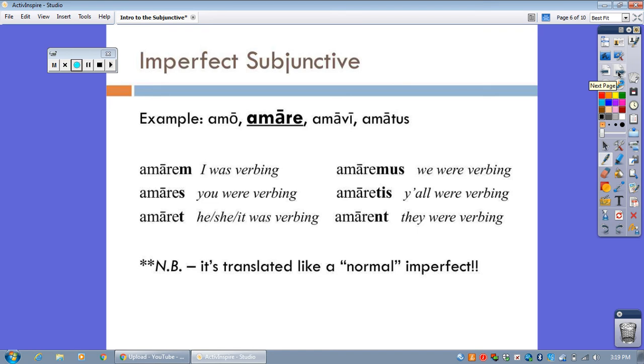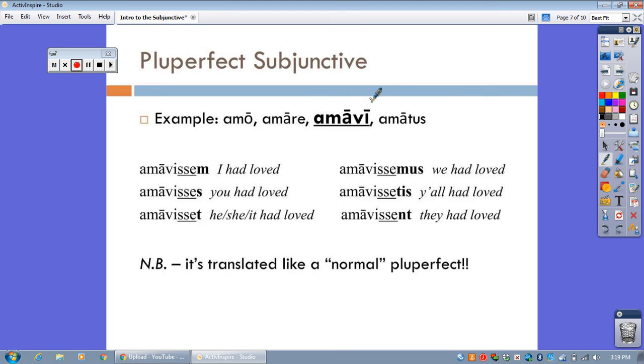Now let's take a look at the pluperfect subjunctive. This time we're going to take the third part of the verb, amavi. We're going to add in 3 mysterious letters, s, s, e, and then we add those same endings after that: m, s, t, mus, tis, or nt, depending on whom the subject is. If those m, s, t, mus, tis, nt endings look familiar, it's because with the exception of m, they are essentially your present tense verb endings. Just sing your song.